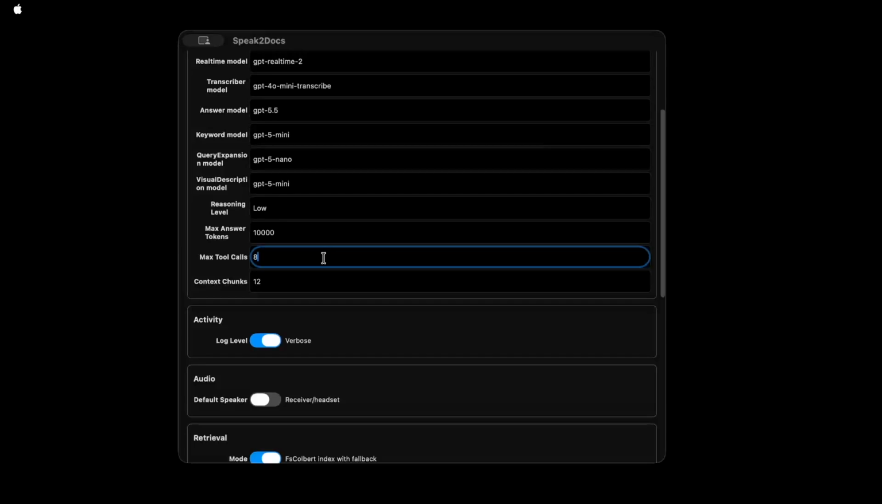For complex queries, you can increase this value. Of course, you might get a better response, but the latency will also be higher. So 8 seems to be a reasonable number for most queries.